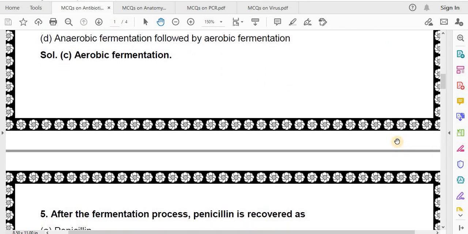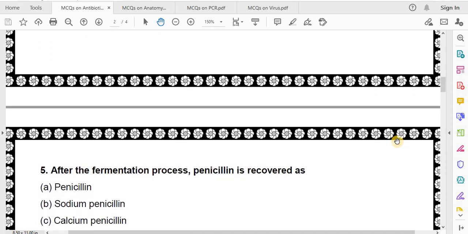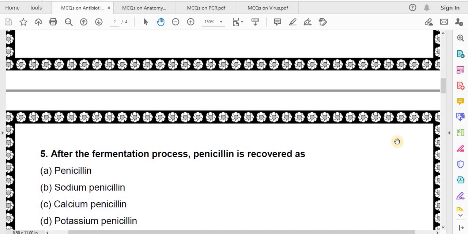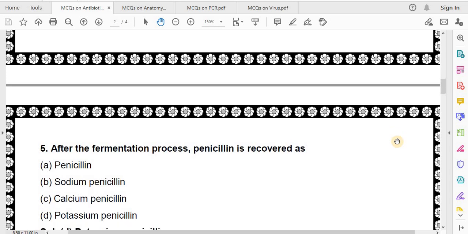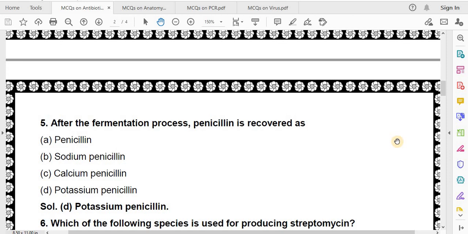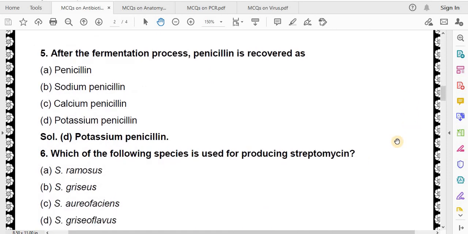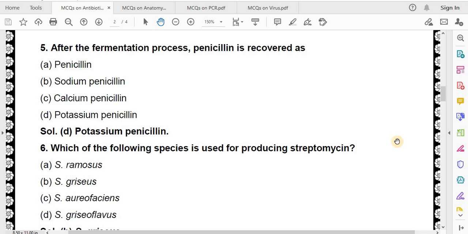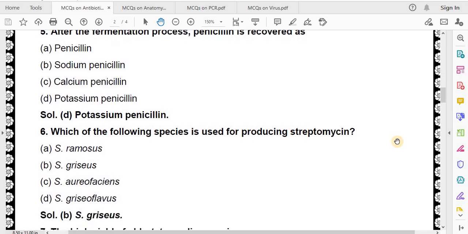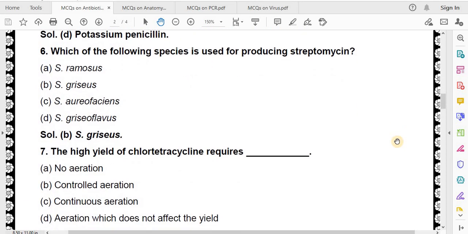After the fermentation process, penicillin is recovered as penicillin, sodium penicillin, calcium penicillin, potassium penicillin. Correct answer is potassium penicillin. Which of the following species is used for producing streptomycin? S. ramosus, S. griseus, S. aureofaciens, S. griseoflavus. Correct answer is S. griseus.